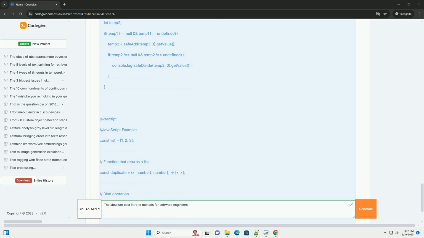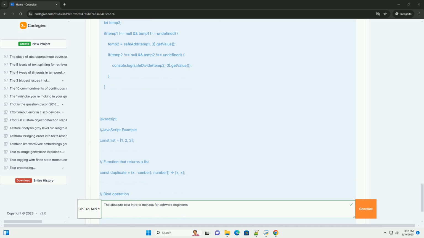2. What's a functor? A necessary building block. Before we get to monads, we need to understand functors. A functor is a type that you can map over. That's it. Imagine a box that holds a value. A functor is something that represents that box. The map operation allows you to apply a function to the value inside the box, creating a new box with the transformed value.